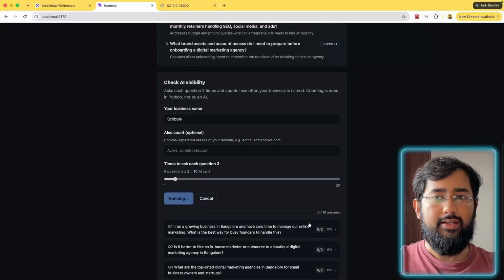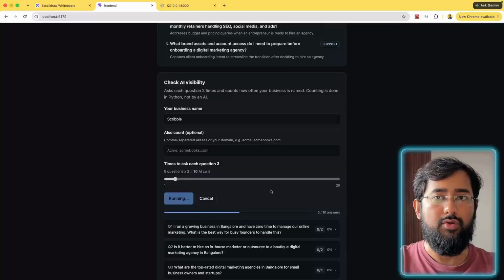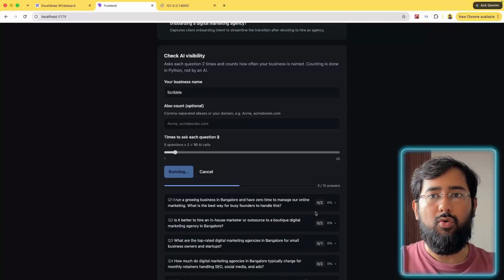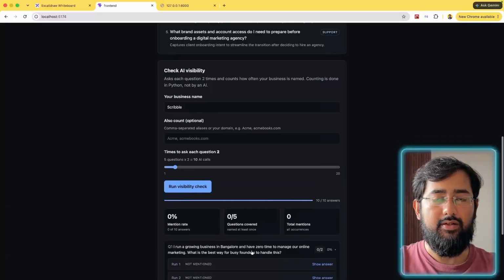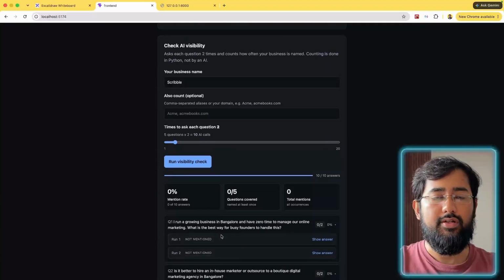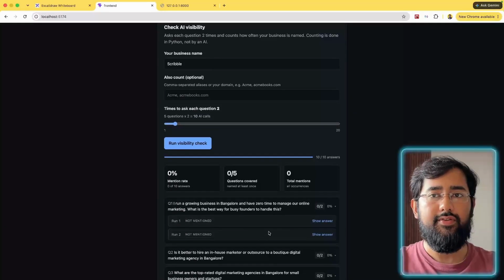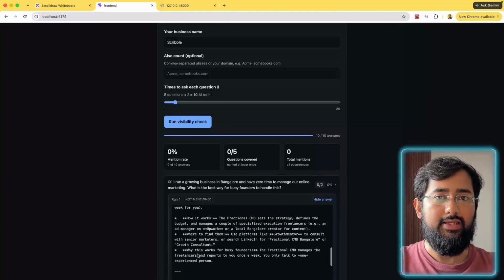It is currently running at the moment, and this will basically stream the response from the backend. So there is an API call happening in our backend, and whatever response it is getting, it will just stream to the UI. And you can see that we have already run 5 iterations out of the 10 iterations that we will be running. Of course, the score will be 0. So let's let it complete, and we can just expand it to see the answer. Okay, so it says run 1 not mentioned, run 2 not mentioned because we don't have any real business. So we'll try that with a real business. So let's see the answer. Okay, so in this one, it did not name any business.